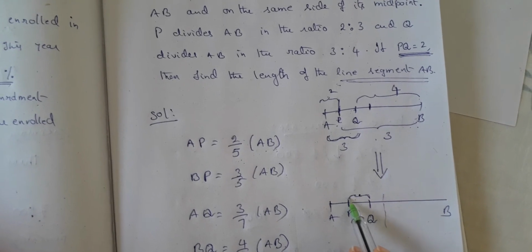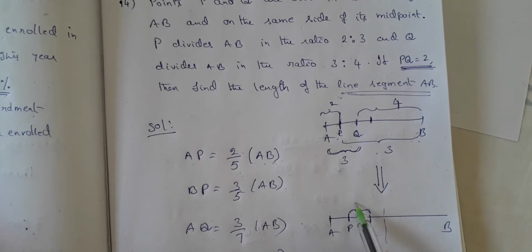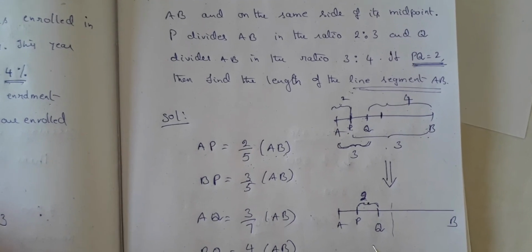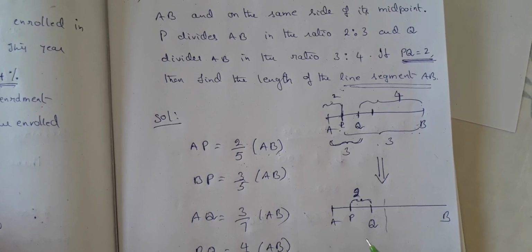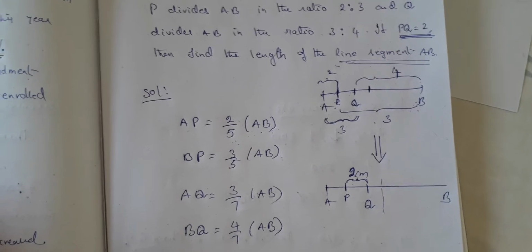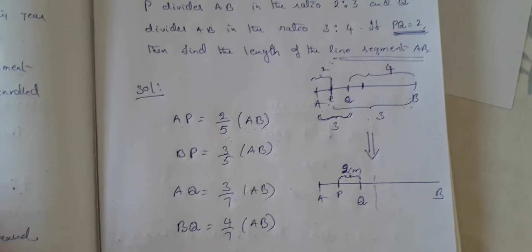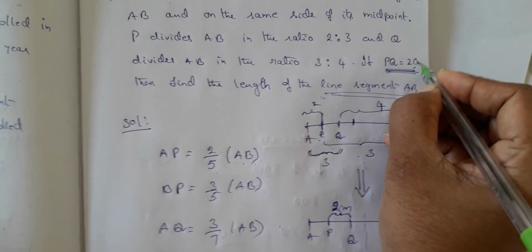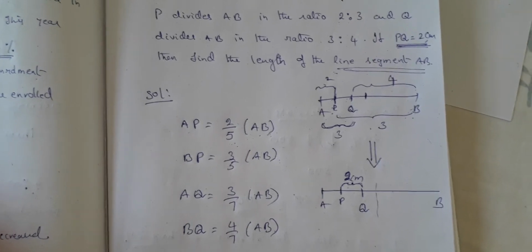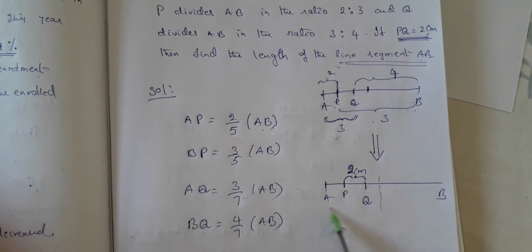It is not in parts, but it is directly 2 centimeters. So PQ is equal to 2 centimeters is given. We know this one. Now we have to find out this.